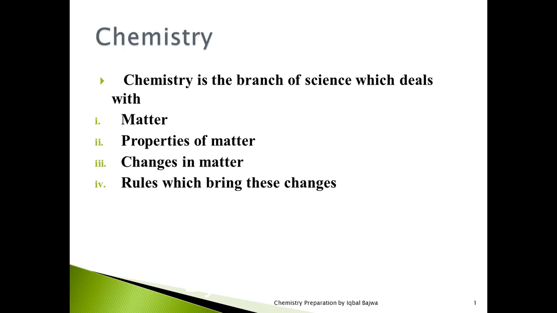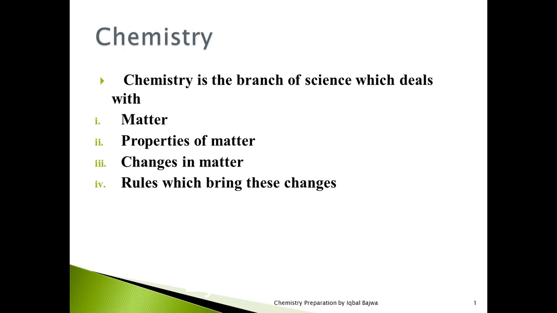Before starting the points of the definition of chemistry, I would like to say something about science. What is meant by the word science? Science means to know about things. So there are different types of knowledge available. So as we said, chemistry is the branch of science. So in chemistry, we have to know about things.